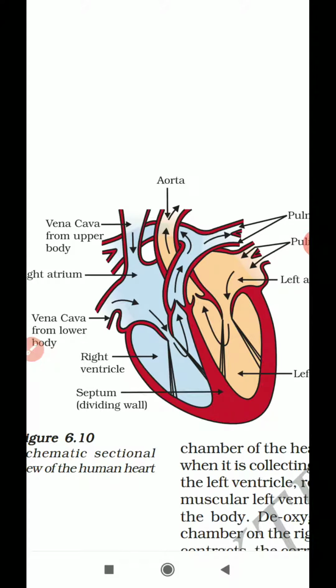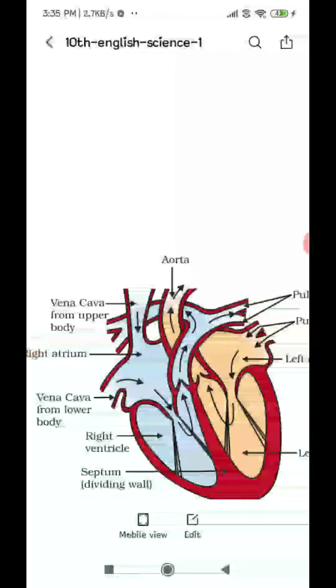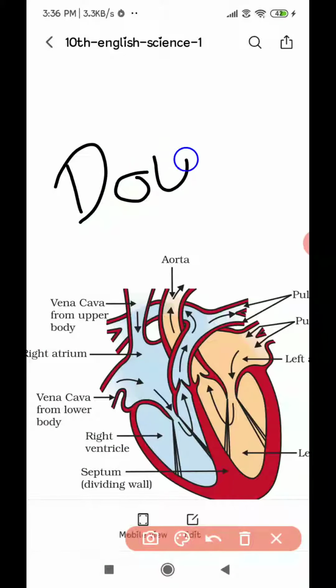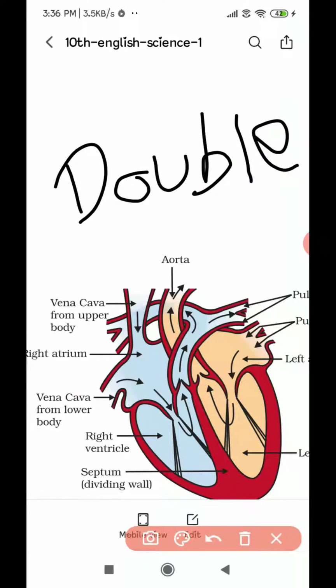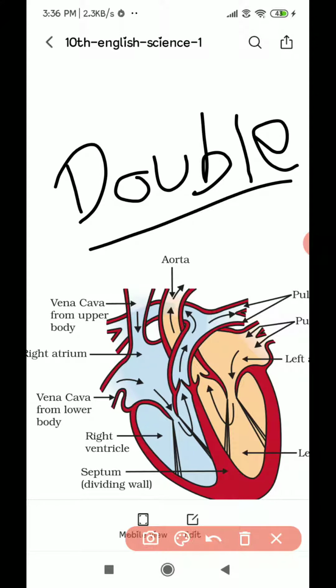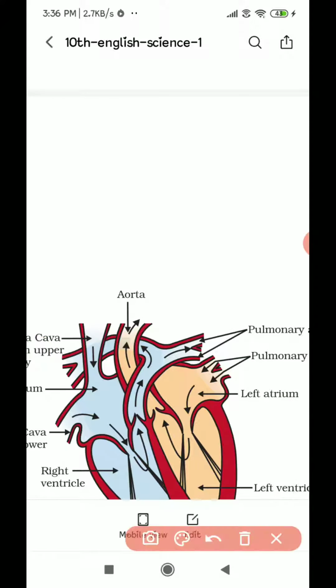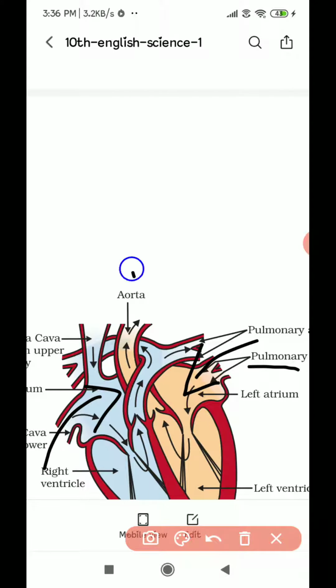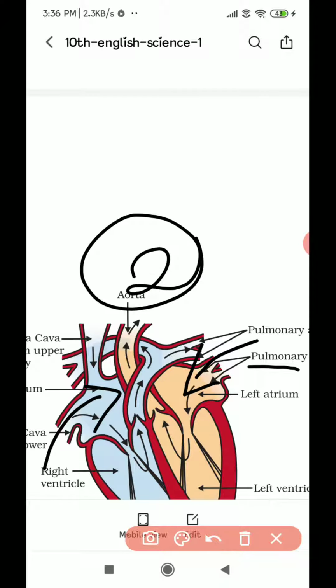Circulation in the human heart is called double circulation. What does double circulation mean? Double circulation means blood entering the heart 2 times. All human beings have double circulation. Why is it called double circulation? Because the blood enters the heart 2 times, right? One time the deoxygenated blood enters through the vena cava into the right side of the heart. Another time the oxygenated blood enters the heart through the pulmonary veins. So since blood is entering 2 times into our heart, it is called double circulation.